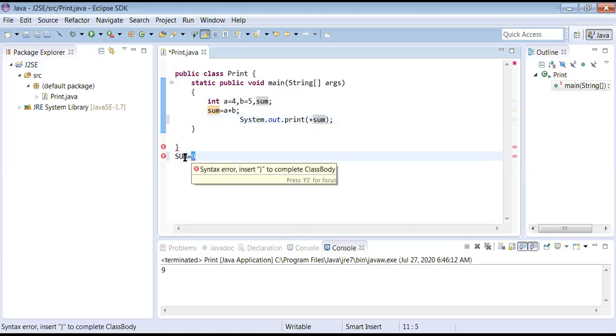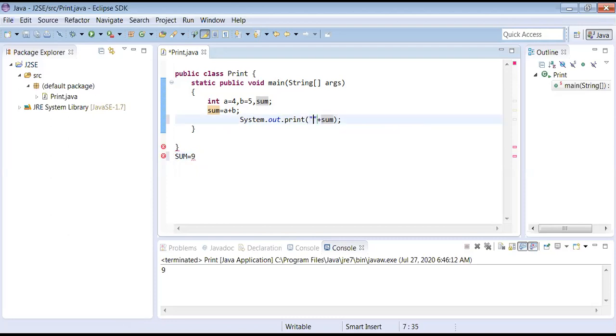Can you see the output? Sum is equal to, yes. But that is a string now. See what I am doing. Got it? Got the shape? See, what I am printing, sum is equal to, in double quotes. As it is will come or not? Whatever I give in double quotes, as it is will come. In concatenation, sum is equal to whatever sum value we have, 9, yes, sum is equal to 9 will come. So that plus is known as concatenation operator. It is also an operator. Okay, fine.